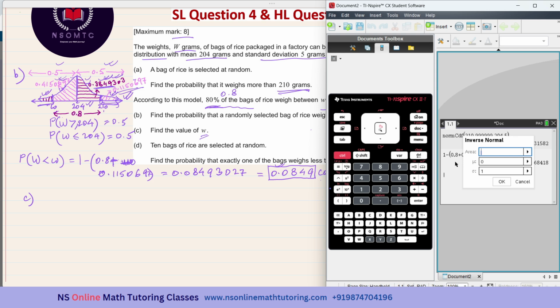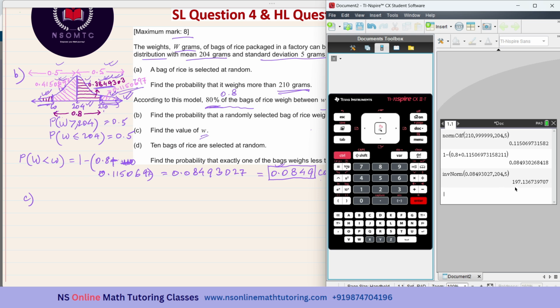Area. Area is 0.08493027. And the mean is 204 and the standard deviation is 5. Okay, enter. So it is 197.1367. I can take 197.1367.